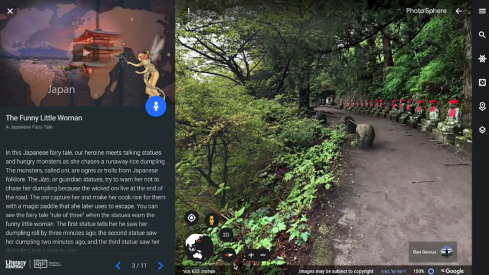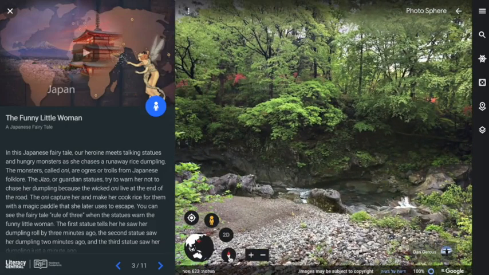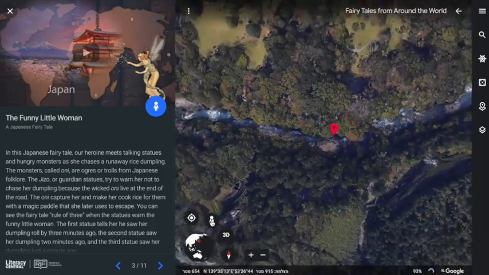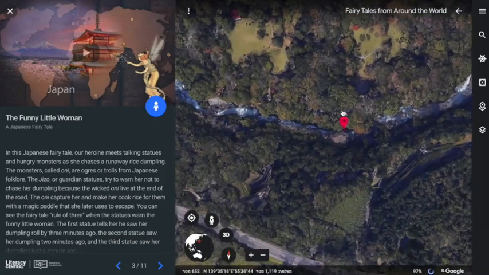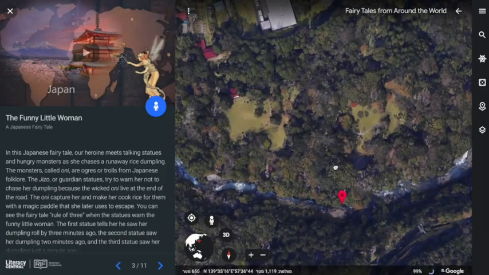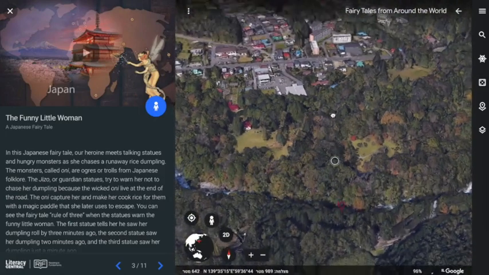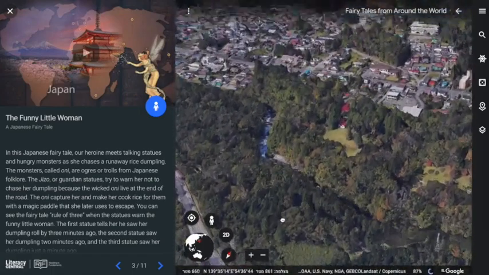On the bottom part of the screen, there's a compass, and when I click it, I face the north. Adjacent to it, there's a yellow person. When I click on that, I can see a bird's eye view of the entire area. And as you've seen before, I can press and drag. I can also drag and press the command key or control key in order to see a 3D version of the area, which is super neat.